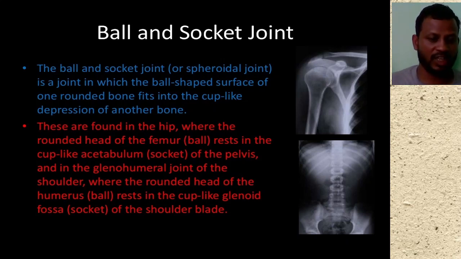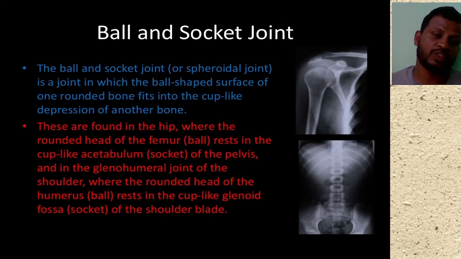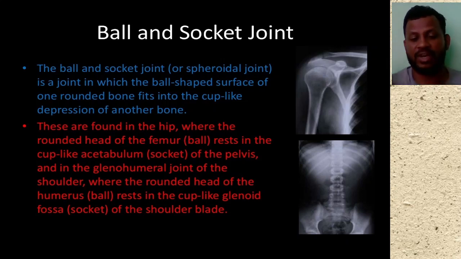one ball and socket joint is present, and another one is present near the hips also, which helps us to rotate our legs. Okay, we can raise our legs, we can let down our legs. These ball and socket joints help our legs to move from one place to another place, to run, to sit, to stand, to fold. Because of this ball and socket we are able to rotate our hand and the shoulder. This is the help of the ball and socket joint.